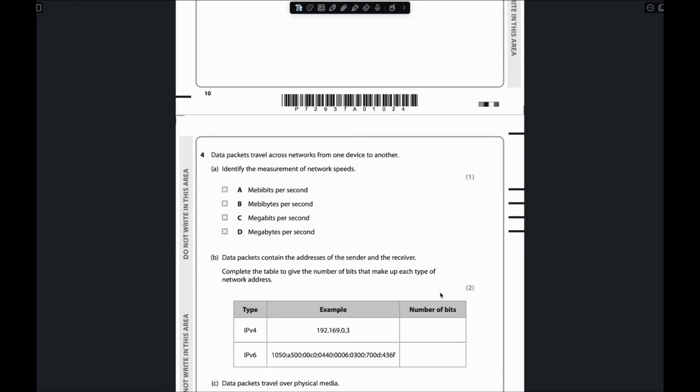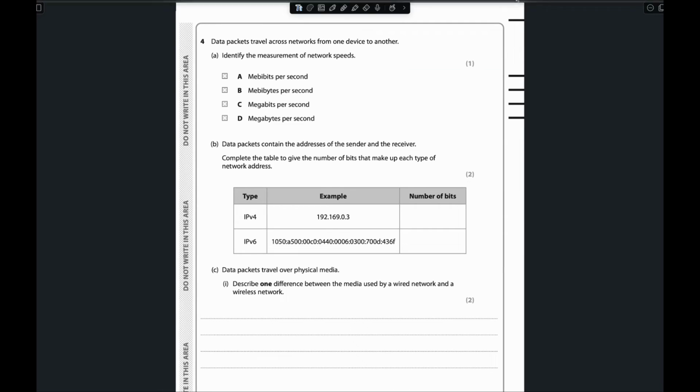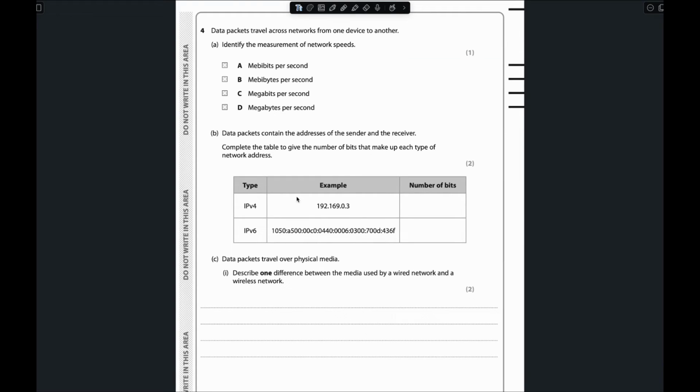Now we'll move to question number 4. Data packets travel across a network from one device to another. Part A is asking to identify the measurement of network speed. Compared to these four options, which one defines network speed? This one is maybe bytes per second, and maybe bits per second, and megabytes per second.